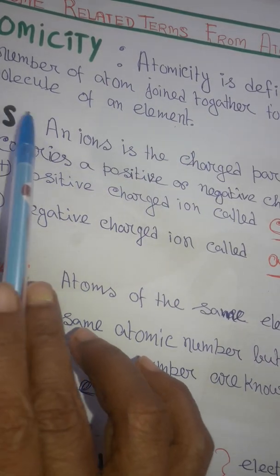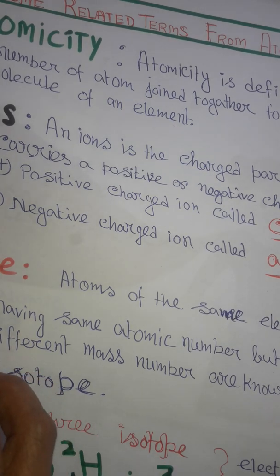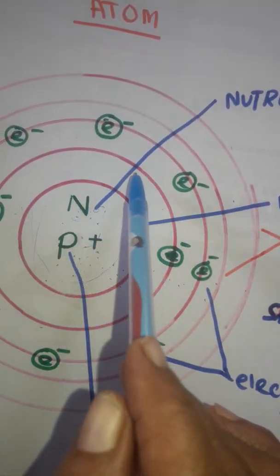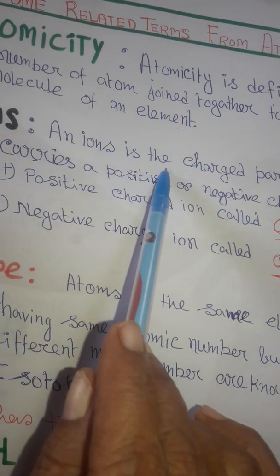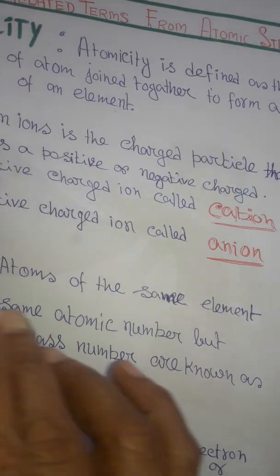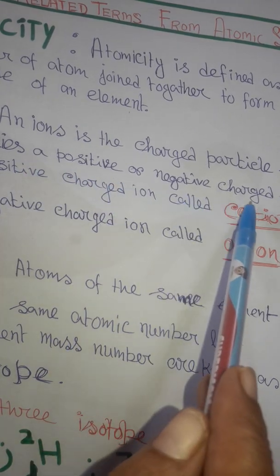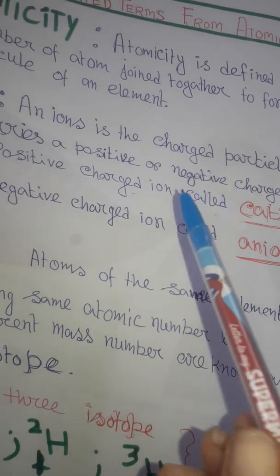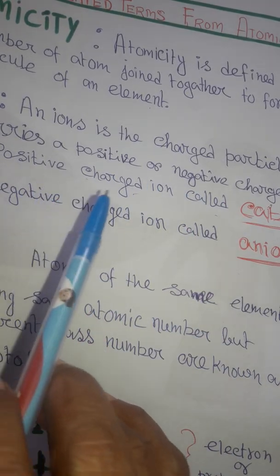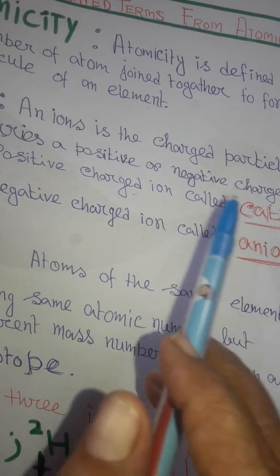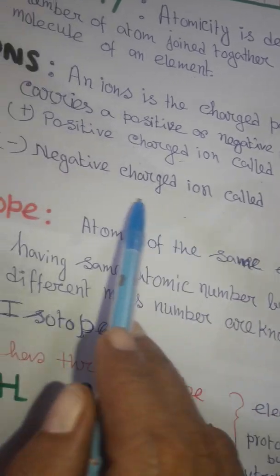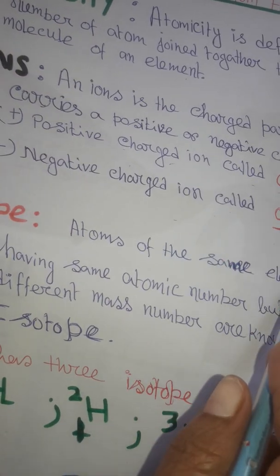Next, ion. What is an ion? We discuss the ion when we see the figure of the atomic structure. An ion is a charged particle that carries a positive or negative charge. A positive charge ion is called a cation, when the number of protons is greater than the number of electrons. And a negative charge ion is called an anion.